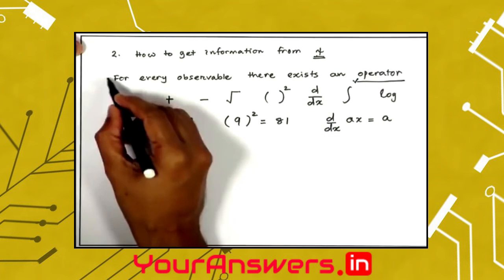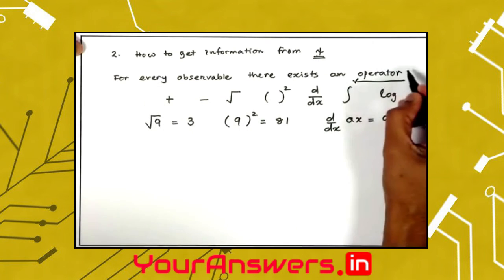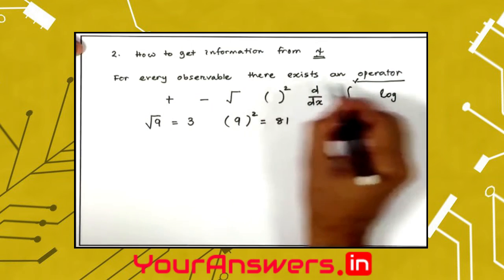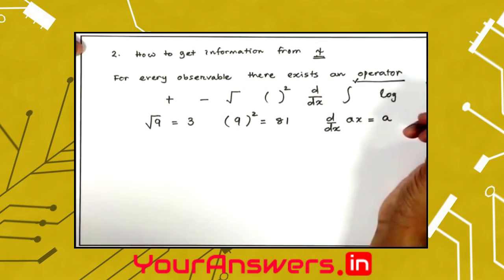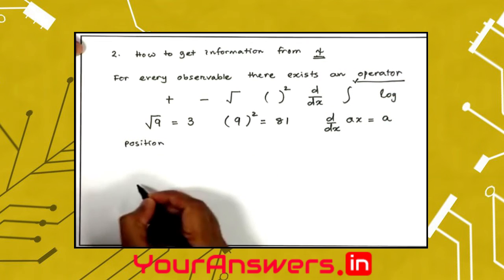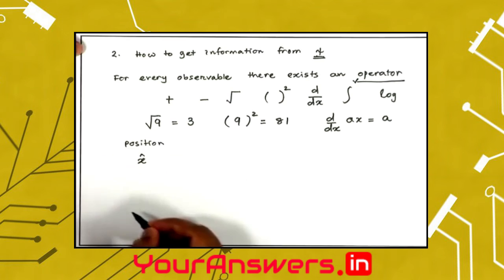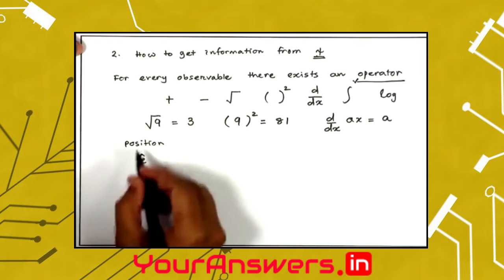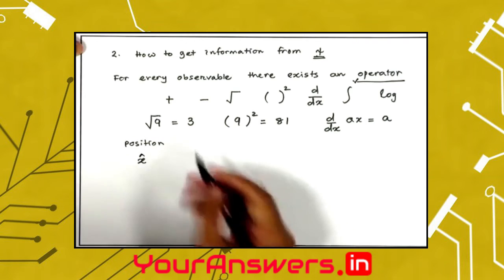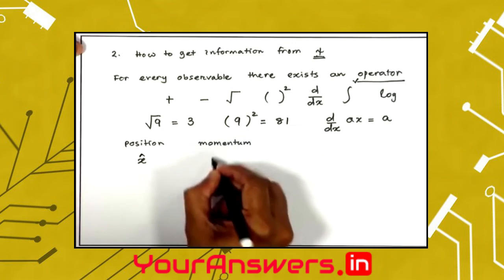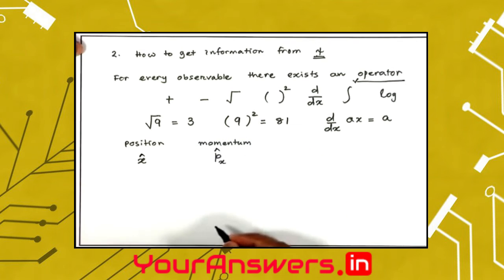Now, what the second postulate of quantum mechanics tells is that every observable corresponds to an operator. What observables can we have? Let us say we want to know about the position of the particle, the position of the electron. All right. So, there must be an operator for that. We normally signify an operator with a hat on top of it. So, the position operator, I call it x operator. I may want to know about the momentum of my electron. All right. So, I have got a momentum operator.